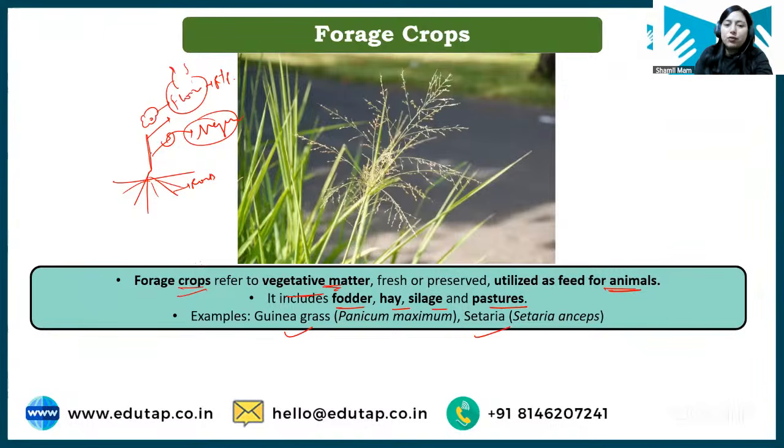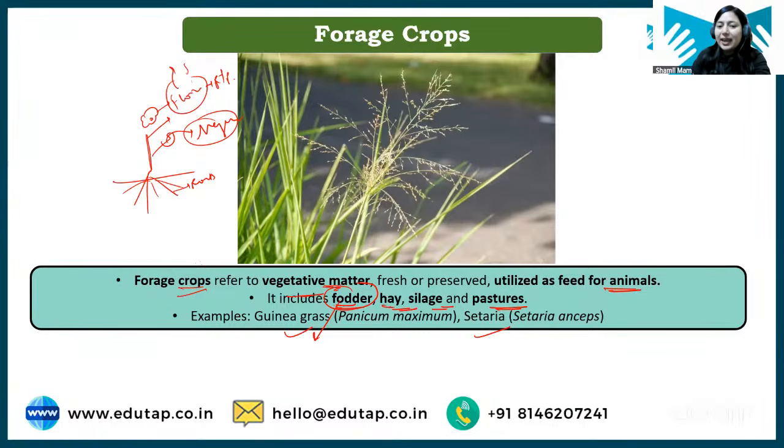Okay, so here four terms are here: fodder, hay, silage, and pasture. What is the difference? Let me tell you. Fodder is like you went to the field, you have grown some fodder crops like napier, berseem grass or lucerne. You just cut down all these crops and provide them to the livestock for immediate use. That is fodder.